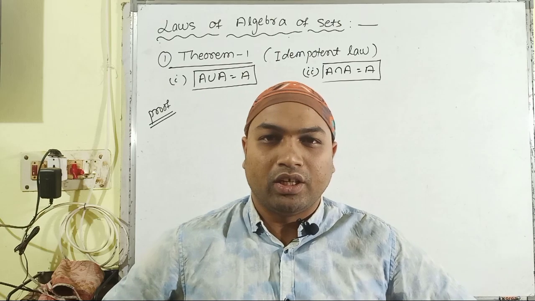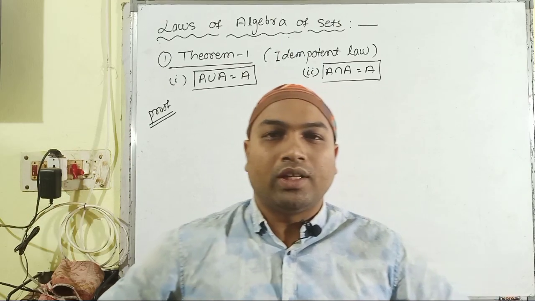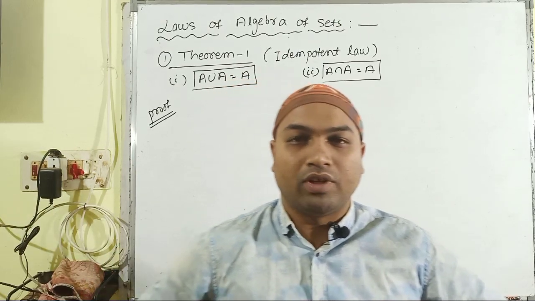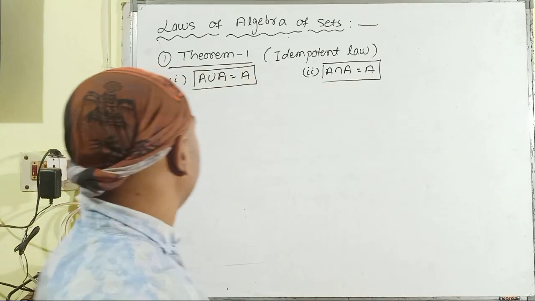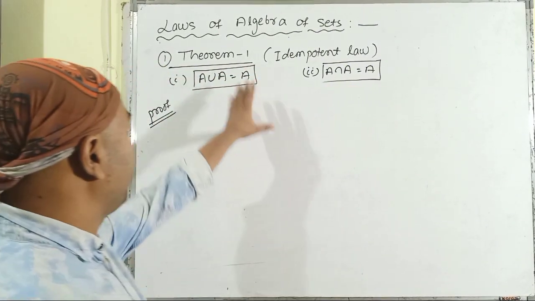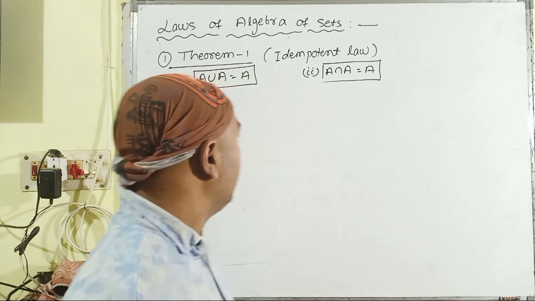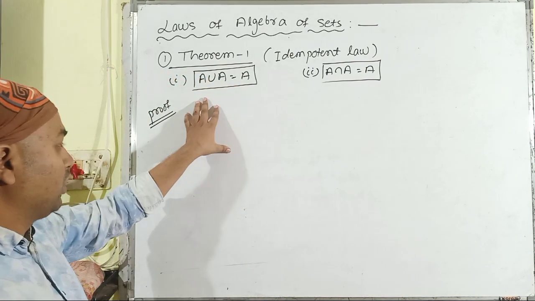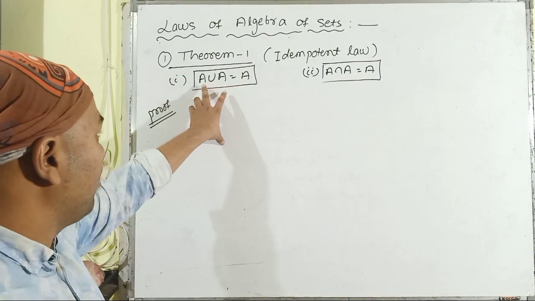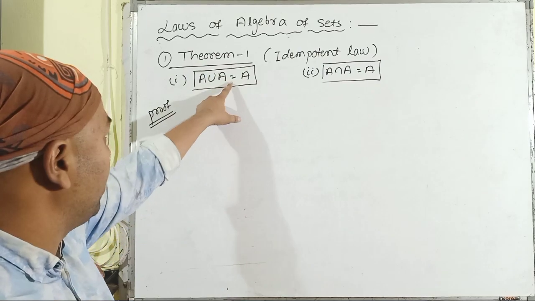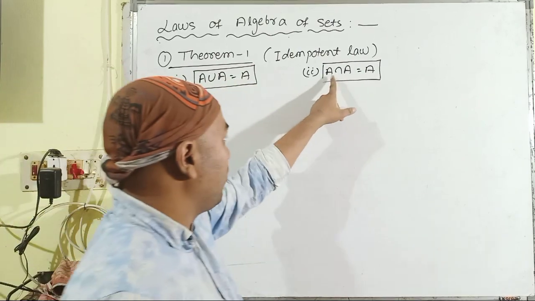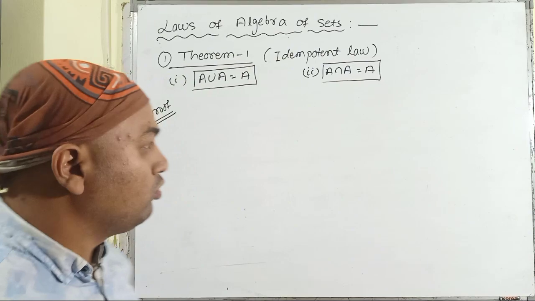In this particular session, we are going to discuss a total of 6 theorems based upon the chapter set. So let us discuss theorem number 1. First of all, theorem number 1 is the idempotent law, and there are two cases. First, we have to prove that the union of A with itself, that means A union A, is A, and the intersection of A with itself is also equal to A.